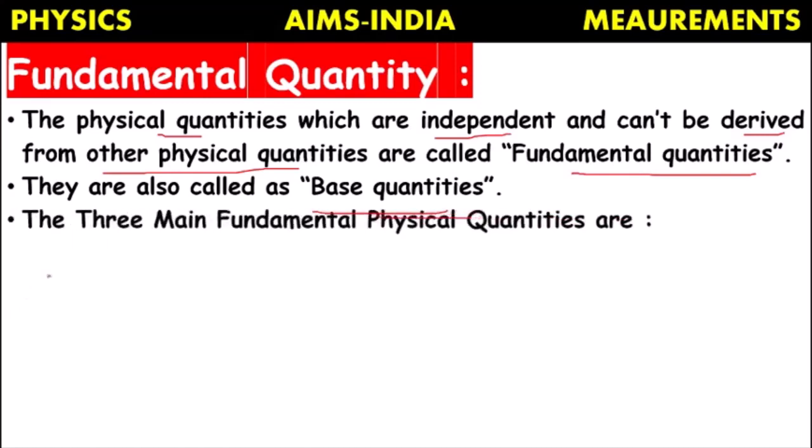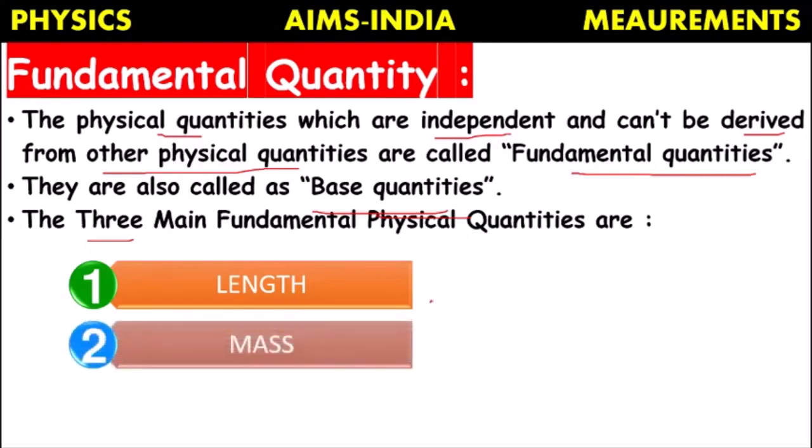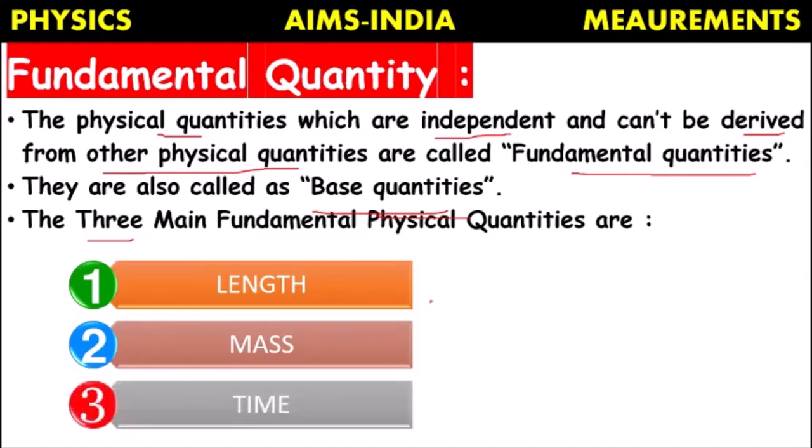So mainly we have 3 types of base quantities or fundamental quantities. They are length. If I want to measure the distance between two places, only the quantity length is enough. No need of weight, no need of time, no need of other quantities. So it is an example of base quantities. In the same way, measurement of mass is also one of the base quantities. Time. So these 3 are considered the main fundamental quantities. Based on them, all the other quantities will be derived.